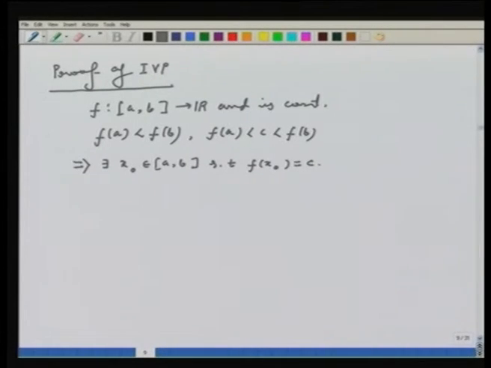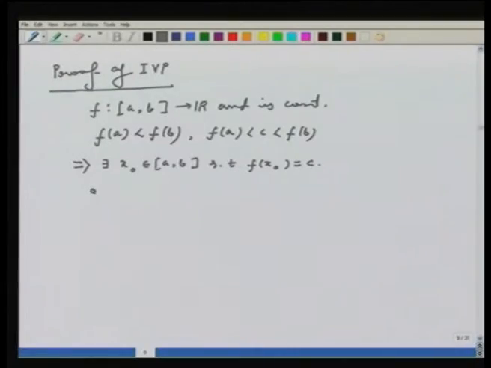Well, while doing it, I will use the result which I have already proved. So I define a new function g(x), which is f(x) minus c. Okay, the idea is very clear. I want to prove that this function g has a 0. That means there exists an x naught where g of x naught is 0. Once I prove that, it will follow that f of x naught is c. That will solve the problem.